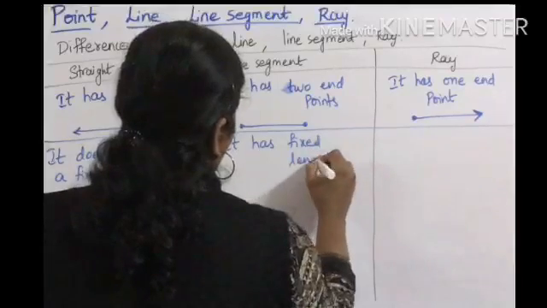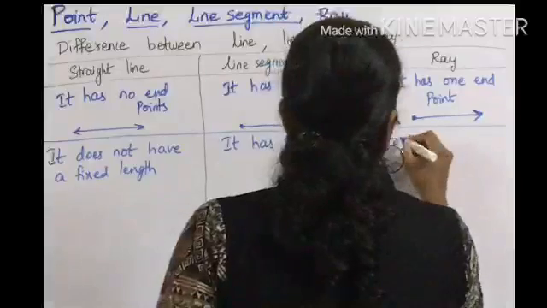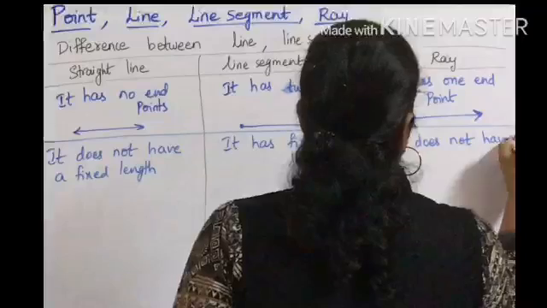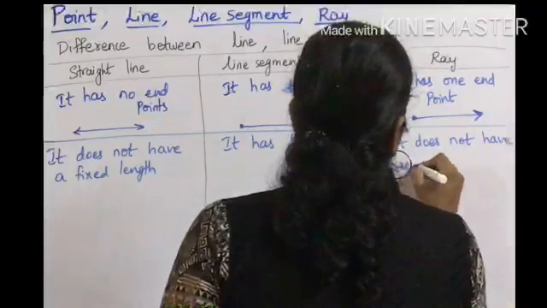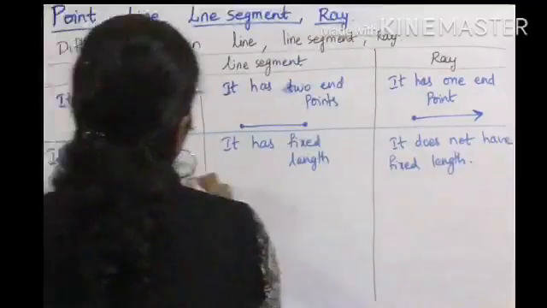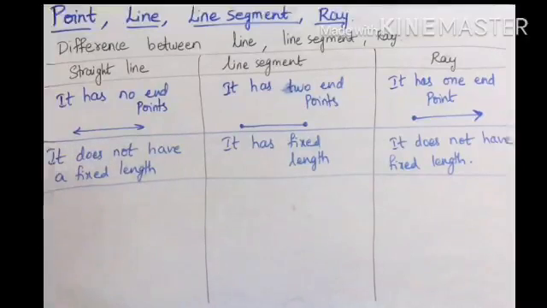You can write definite length also. Yes. Does ray have fixed length? No, it does not have fixed length. So this is the second difference. Okay. Now coming to third difference.